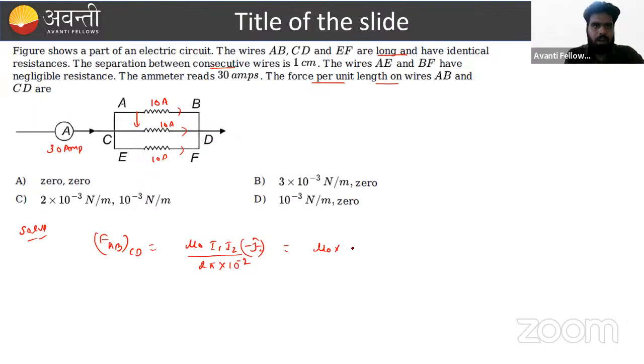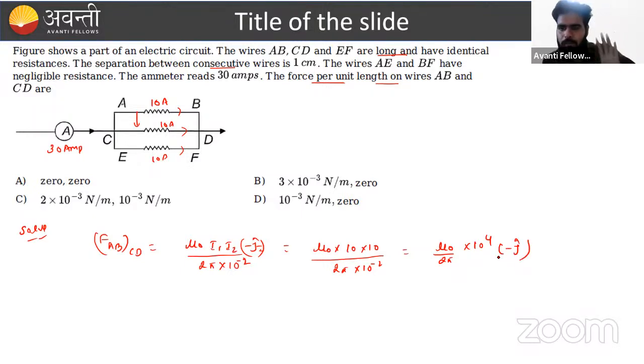Okay. Just solve the value. Mu naught I1 and I2, that is equal 10 into 10. Okay. 2 pi into 10 raised to power minus 2. So here we can say mu naught upon 2 pi, and this value will become 10 raised to power 4. Direction is the minus j cap. I hope direction is clear to everyone.